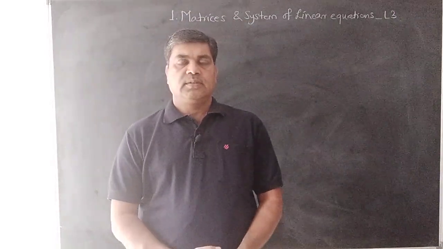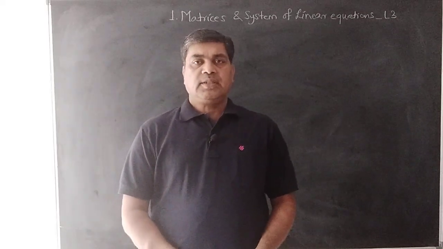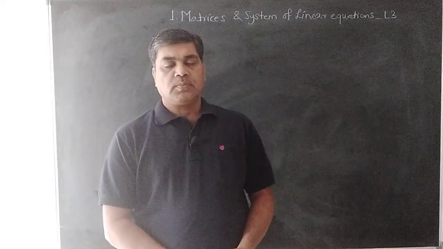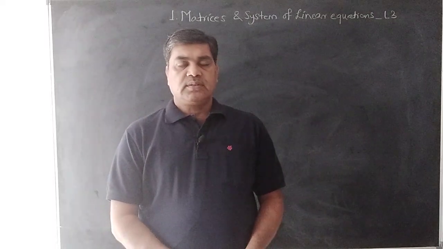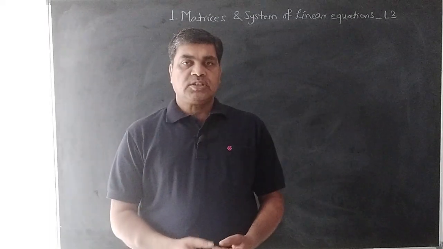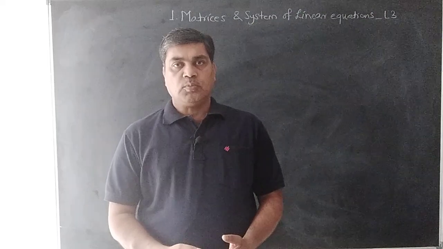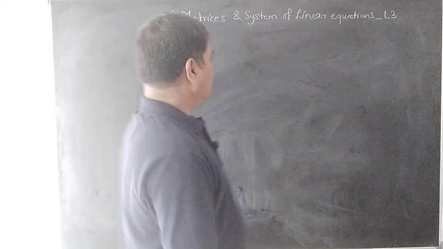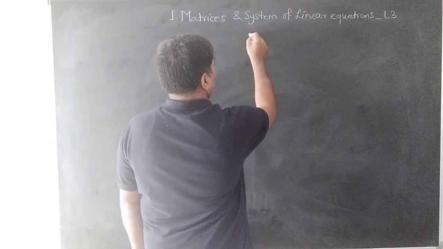Hello friends, in the previous lecture we have studied row echelon form, row reduced echelon form, then rank of a matrix. Today we will study the concept of consistent system, inconsistent system, homogeneous system, non-homogeneous system in terms of their solutions. So what is meant by consistent and inconsistent system?